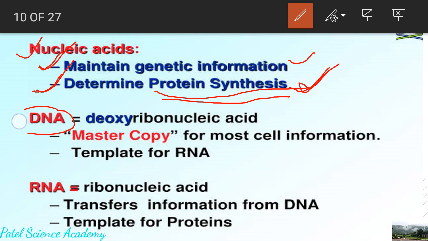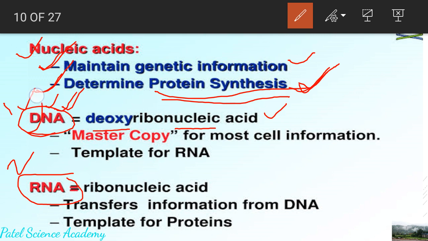As I told you, there are two types of nucleic acid. Number one is DNA, and number two is RNA. These two nucleic acids are very famous and will be familiar to you, I hope so. What is the full form of DNA? D for deoxy, N for nucleic, A for acid. This deoxy is always linked with the name ribo, which is actually a sugar. It is the short form of that sugar, and the full form is ribose sugar. I'll explain about that ribose sugar.